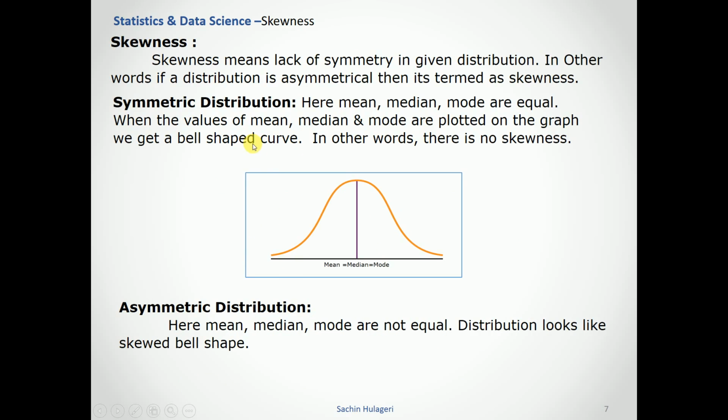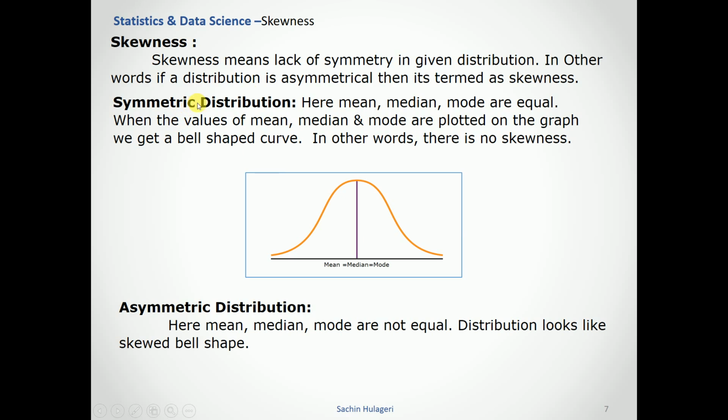When we plot data, we will get some bell-shaped curve, and the bell-shaped curve may have different shapes, which we will interpret using skewness. Skewness means the lack of symmetry in the given distribution. In other words, if the distribution is asymmetrical, it is termed as skewness. If data is not symmetric on both sides, then the data has some skewness.